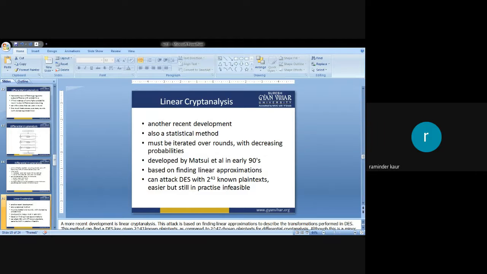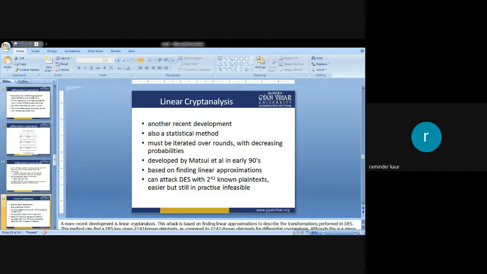It is based on affine approximations. We make approximations about its patterns, which must be iterated over rounds with decreasing probabilities. It is based on finding linear approximations. It can attack DES with 2 raised to power 43 texts, easier but still infeasible.